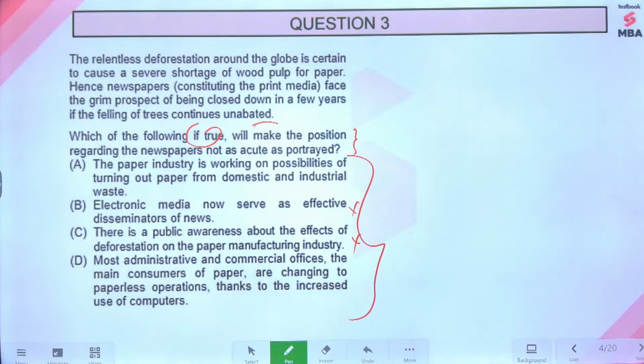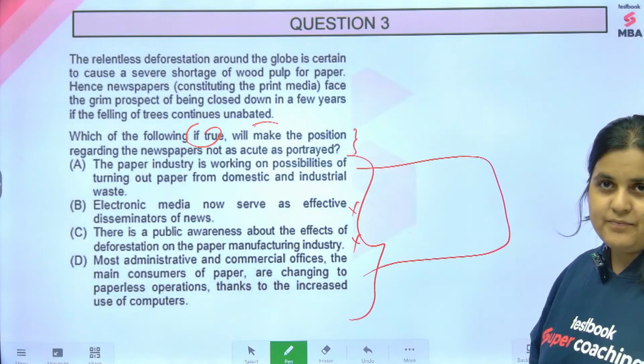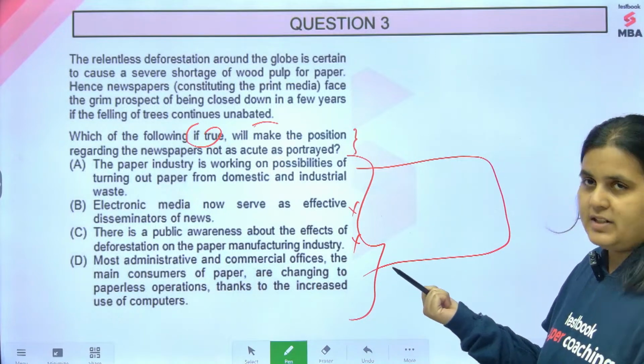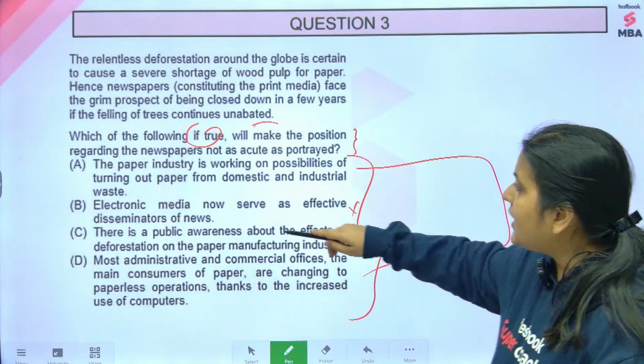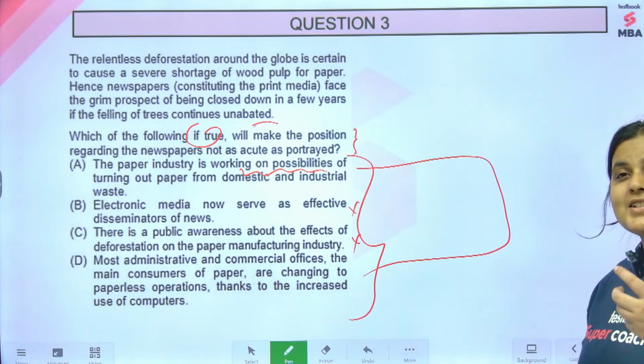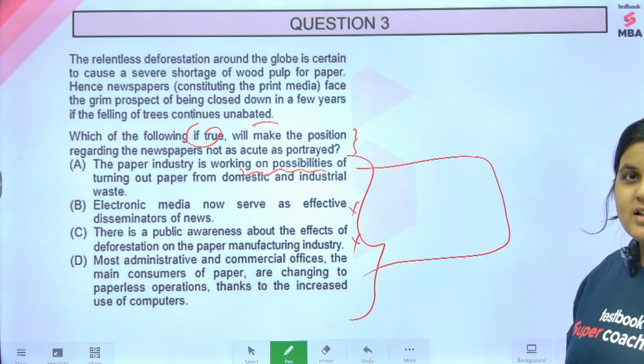Now, let us understand and compare options A and D. Option A says the paper industry is working on possibilities. This is work in progress, and they are just experimenting and trying things out. What if it does not happen? A is close, but what if it doesn't work out?